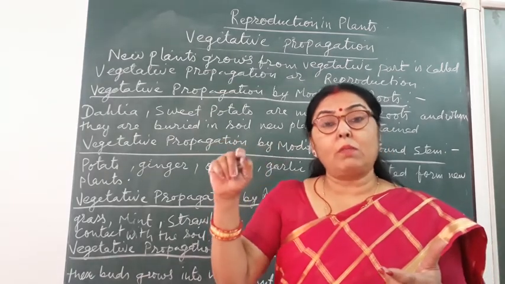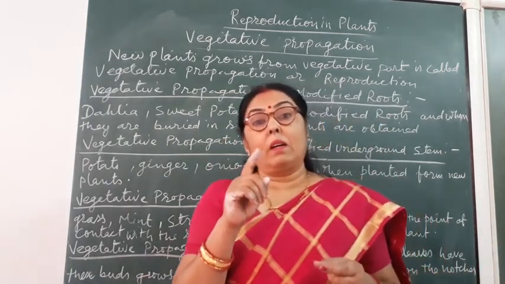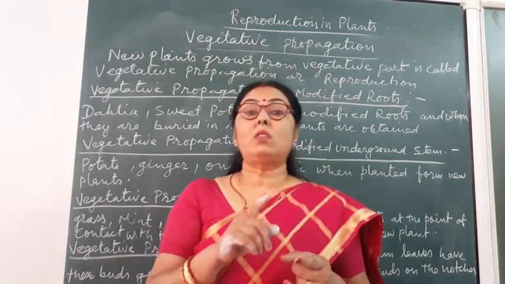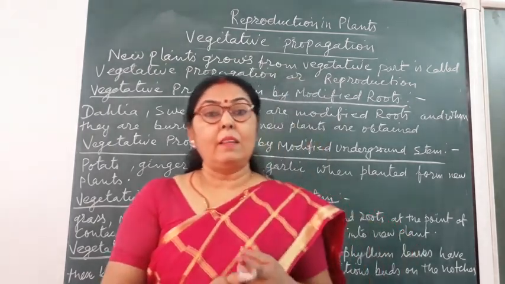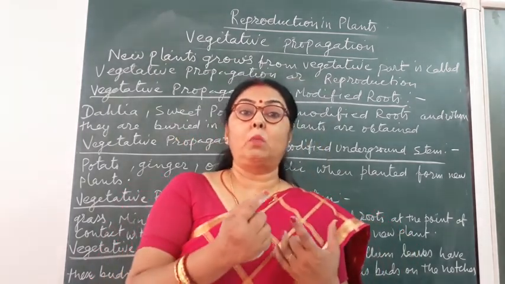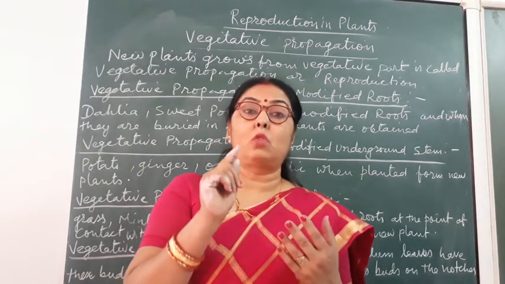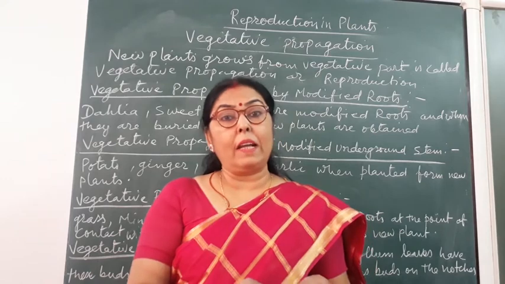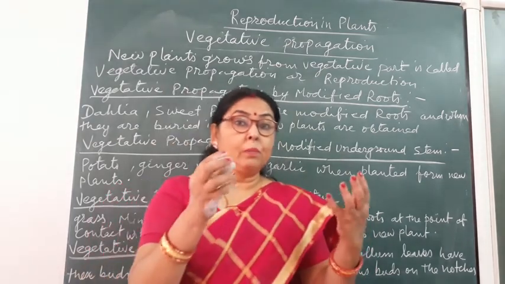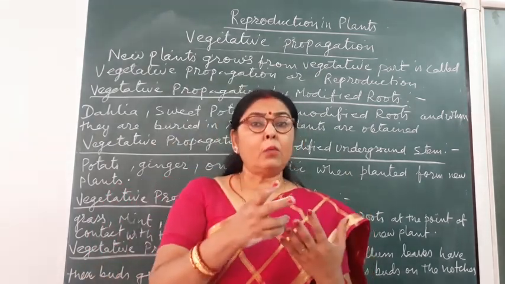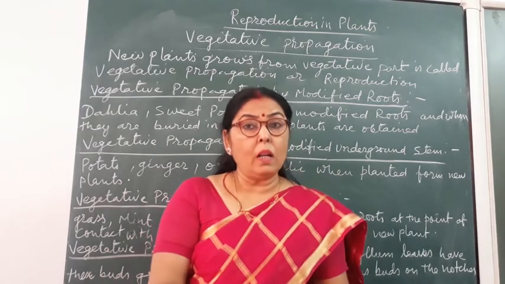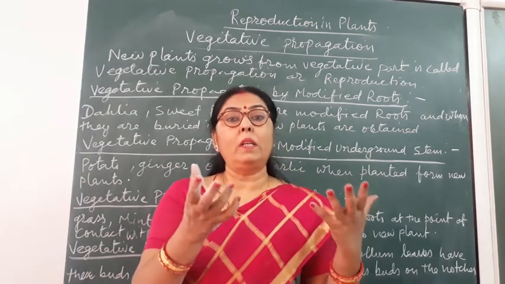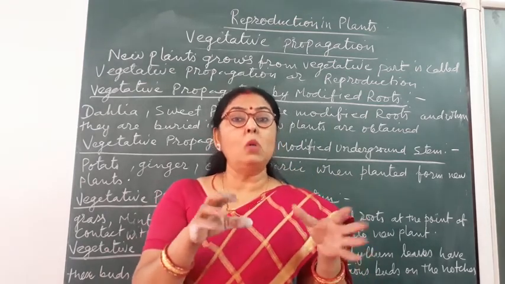On the notches of these plants adventitious buds arise. These adventitious buds grow into small plantlets, and when these plantlets are not cut from the leaves, they fall and grow separately into new plants.